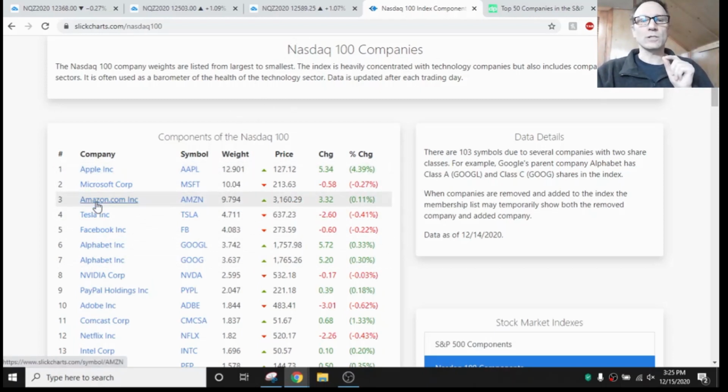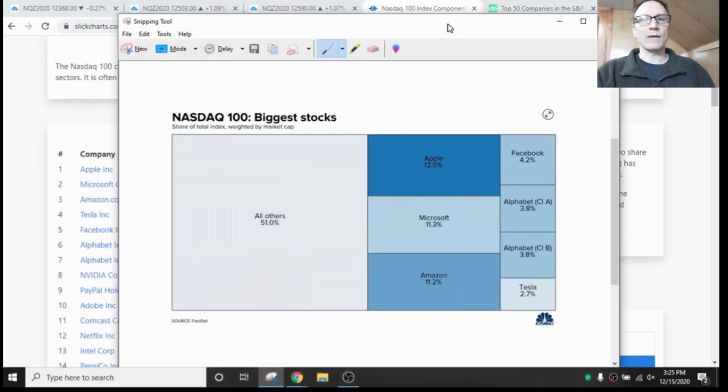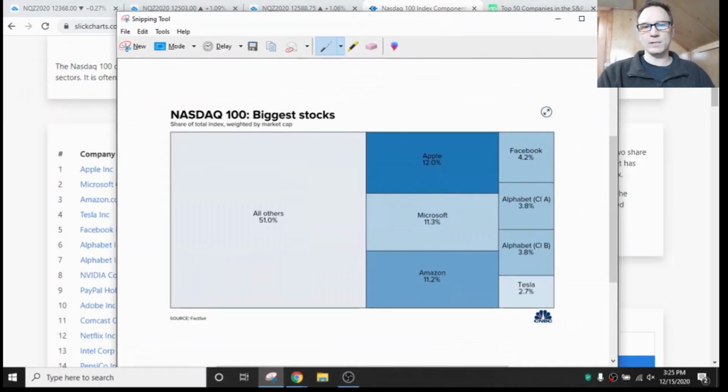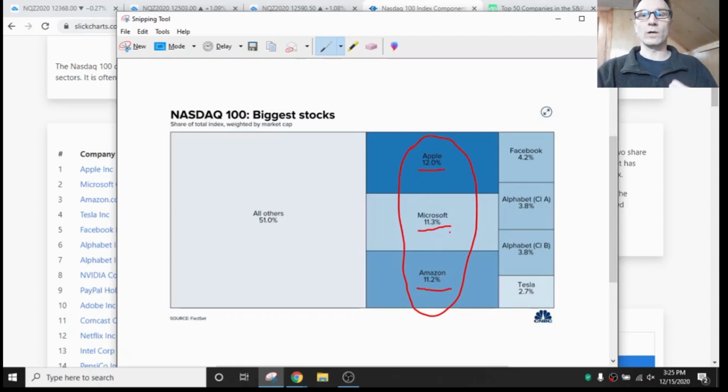I'd like to focus on just the top 3 for a moment. I pulled up this graphic here, and this graphic is from CNBC. If we look at Apple being 12% makeup of the top 100 by weight, and 11.5%, 11.3% for Microsoft, 11.2% for Amazon, just these 3 are taking up about 45% of the weight in the market cap of all 100. Then you throw in Facebook, the 2 Googles, and Tesla. These 7 total are taking up 49%, because all others are the other 51% of the entire Nasdaq 100 index.